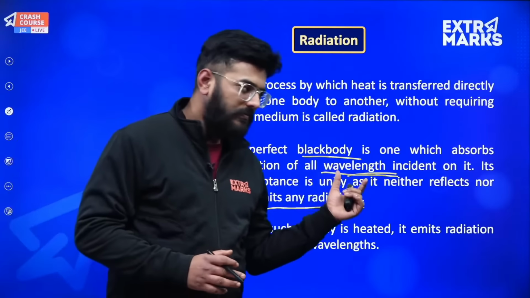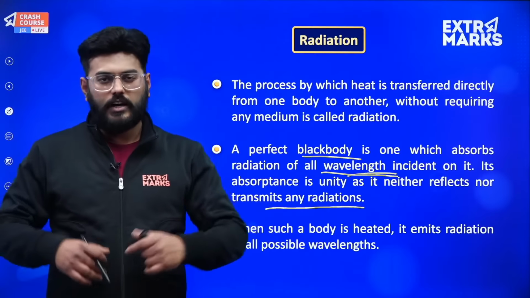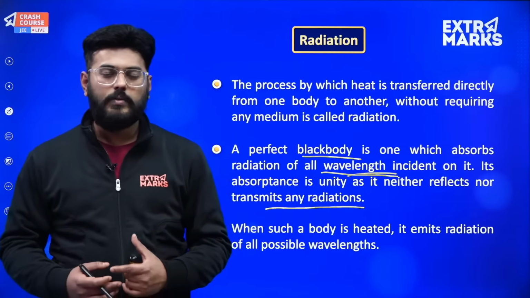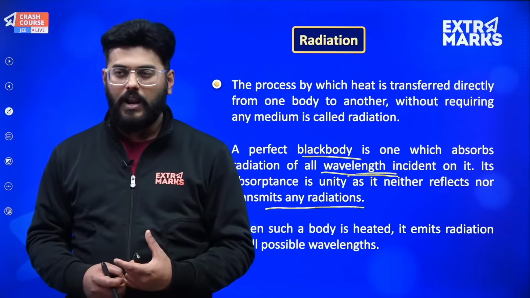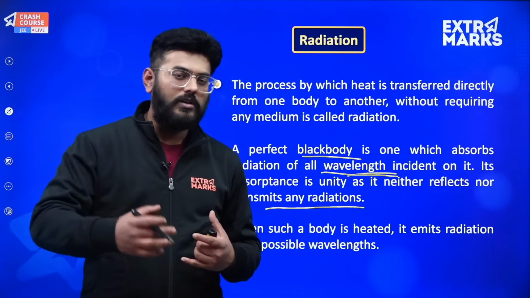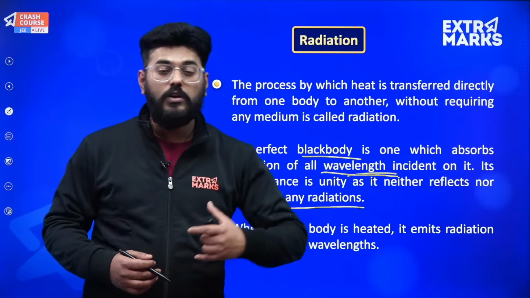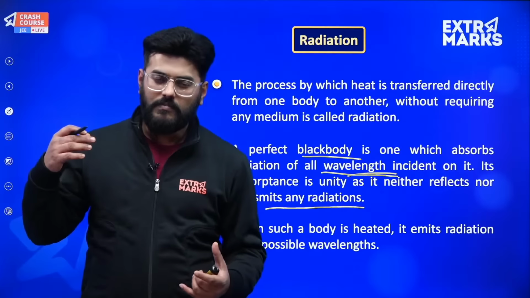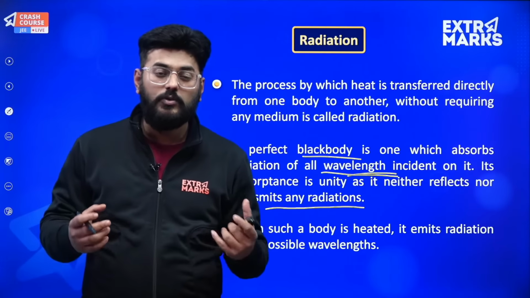But now what a black body does is it has the ability to absorb all kinds of radiations and get heated up. So the reason why so many overhead tanks are also black in color is that black usually absorbs all the colors, it gets heated up quickly, and it also gets cooled down quickly. Actually, the coefficient of absorptance and the coefficient of emission is unity for a black